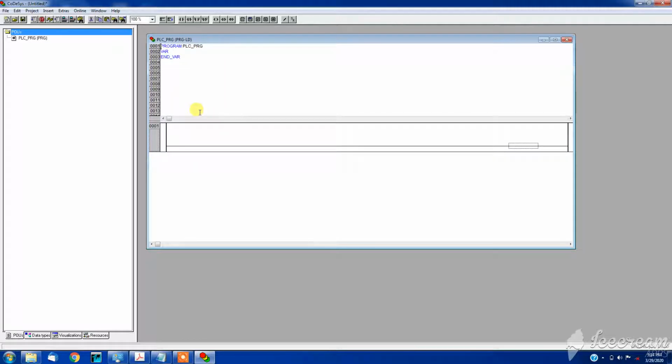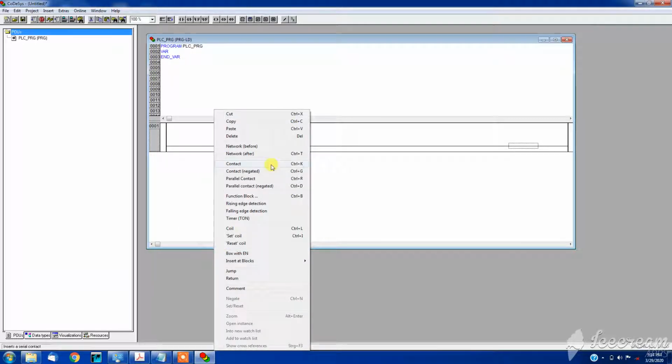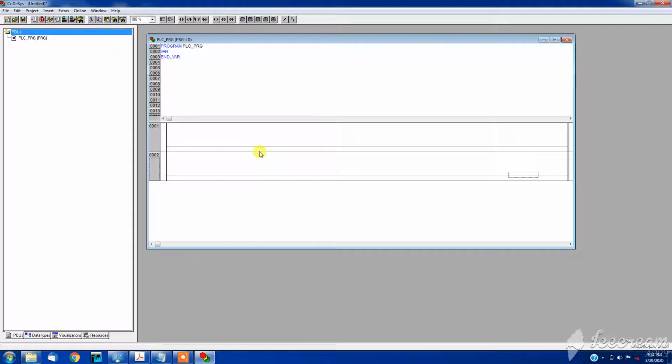First, we can insert the network from here, or Control T is a shortcut for inserting a network.